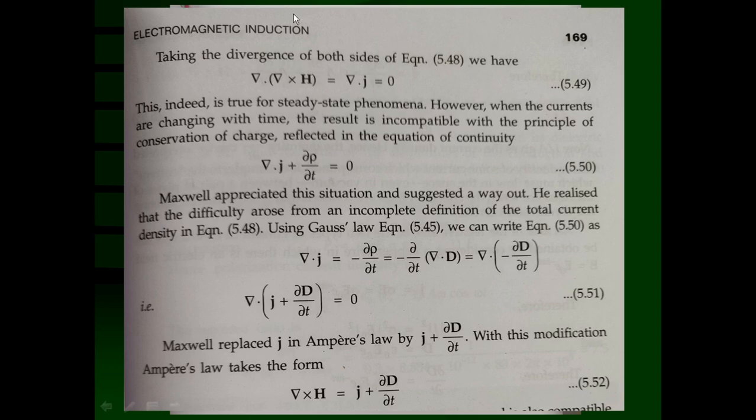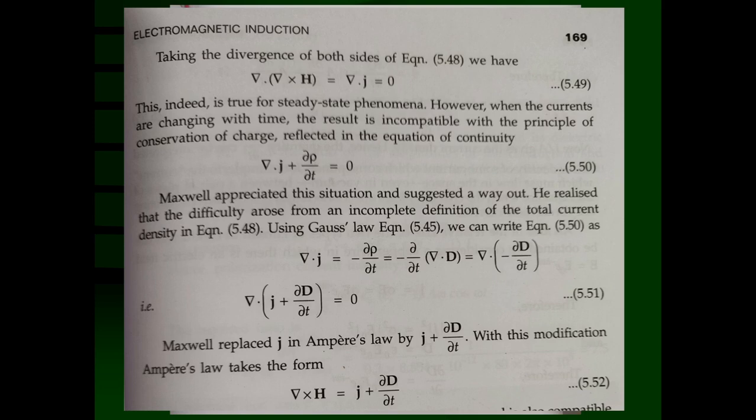Now let us take divergence of equation number 4 on both sides. Taking the divergence on both sides of equation 5.48, we have divergence of curl of H is equal to divergence of J is equal to 0. There is an important identity regarding del, dot and cross product: if you take a divergence of curl of any vector function, that is always 0.